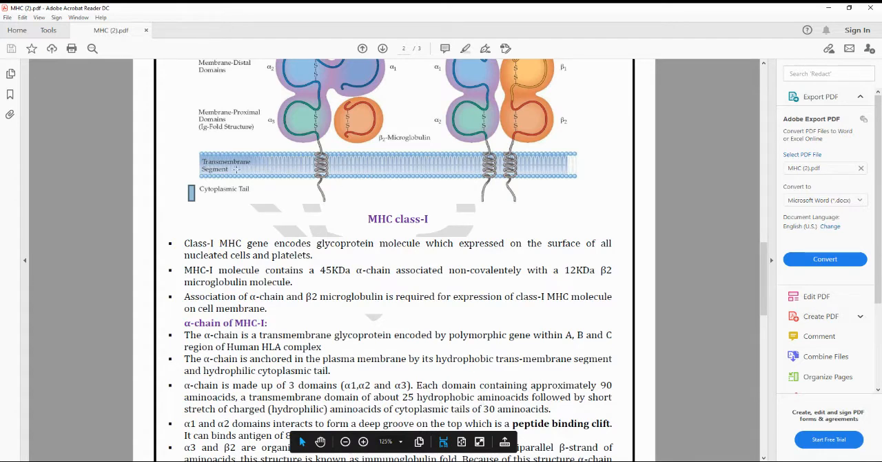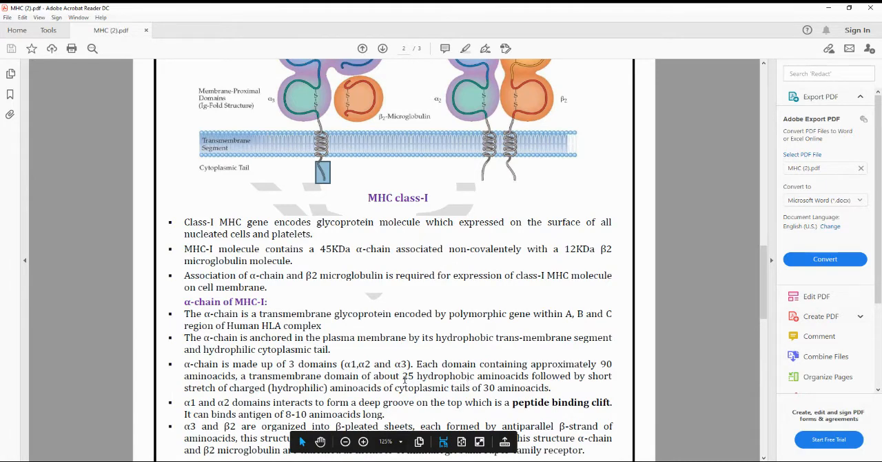As we already discussed, the transmembrane part is hydrophobic in nature and consists of 25 amino acids. It is followed by the cytoplasmic tail, which is hydrophilic in nature and consists of 30 amino acids. Then we can go on to the alpha 1 and the alpha 2.